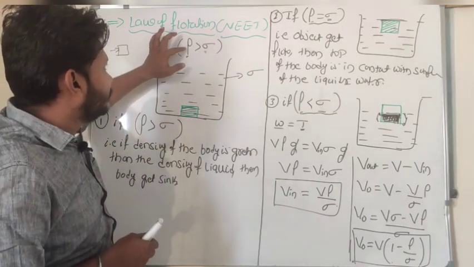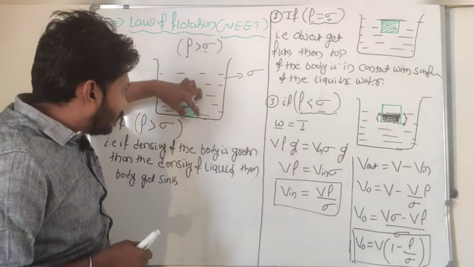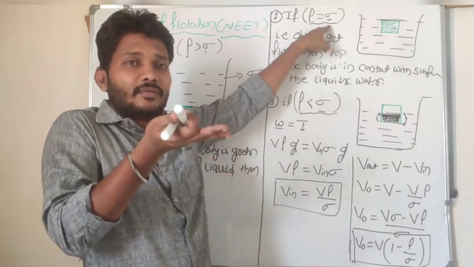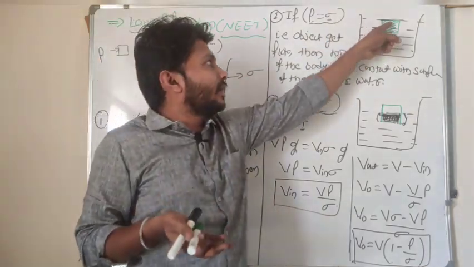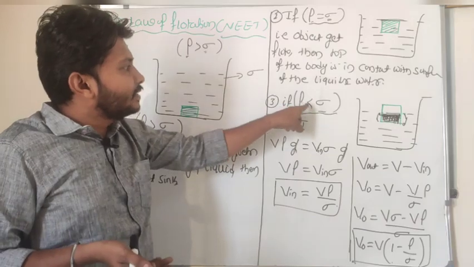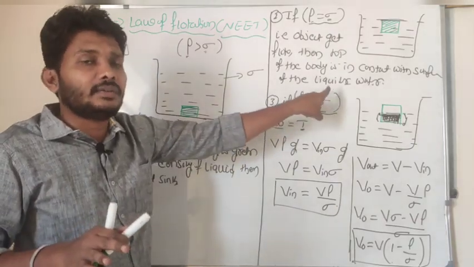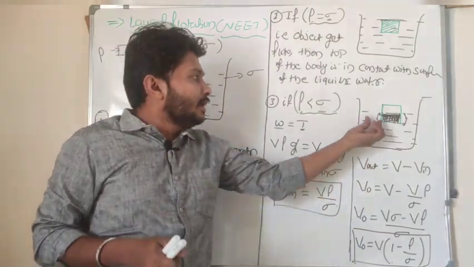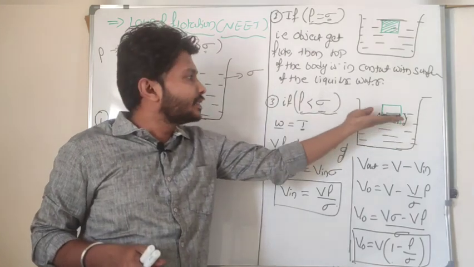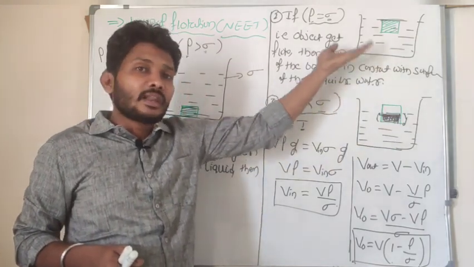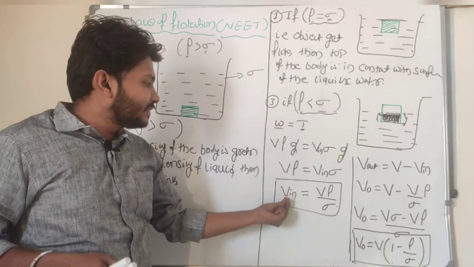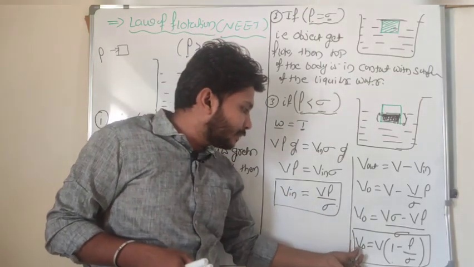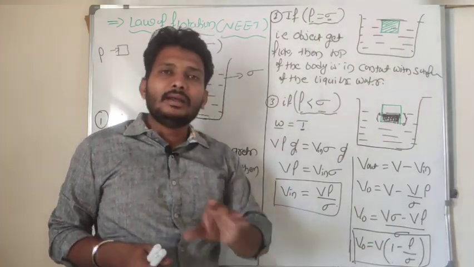If the density of the body is very much greater than the density of the fluid, the body sinks. If the density of the body is equal to the density of the liquid, then the body floats, with the top surface of the body in contact with the surface of the water. If the density of the body is very much less than the density of the liquid, then the body partially floats, meaning some portion is dipped into the fluid and some portion is present outside the liquid. Then the volume inside is V into rho by sigma, and the volume outside is V into 1 minus rho by sigma, right?